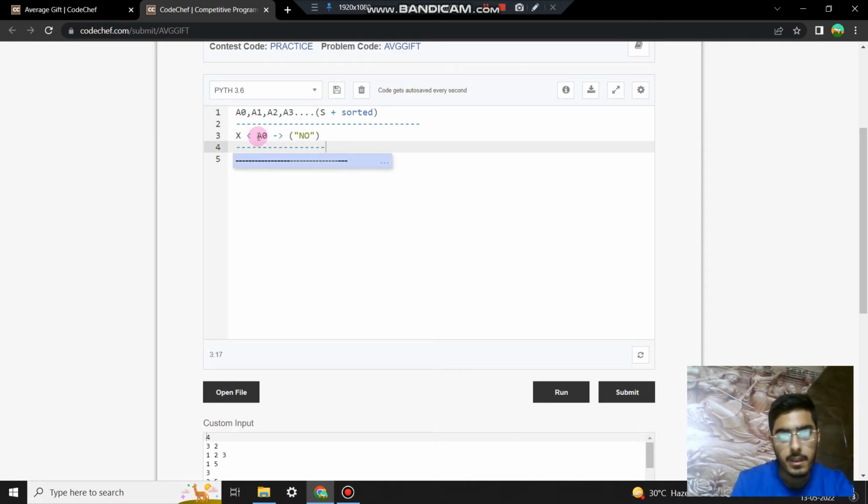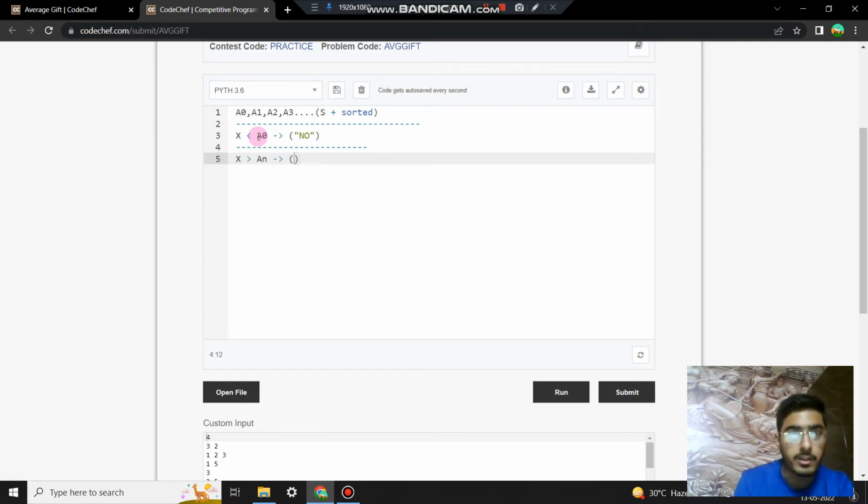Similarly, if you observe carefully, if our X is greater than the last element a_n, then also we print no. Why?